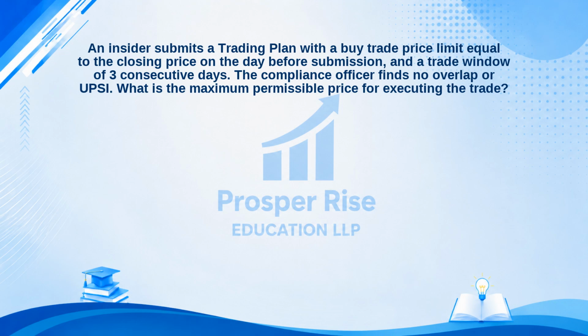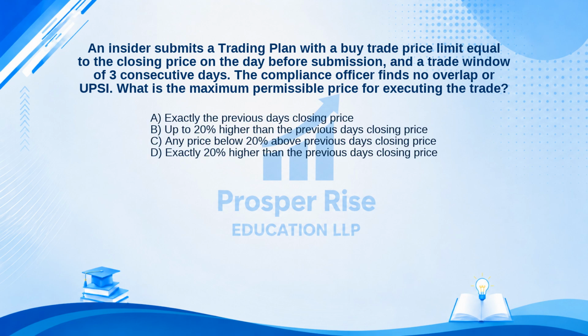An insider submits a trading plan with a buy trade price limit equal to the closing price on the day before submission and a trade window of 3 consecutive days. The compliance officer finds no overlap or UPSI. What is the maximum permissible price for executing the trade? Here are your options. A. Exactly the previous day's closing price. B. Up to 20% higher than the previous day's closing price. C. Any price below 20% above previous day's closing price. Or D. Exactly 20% higher than the previous day's closing price.